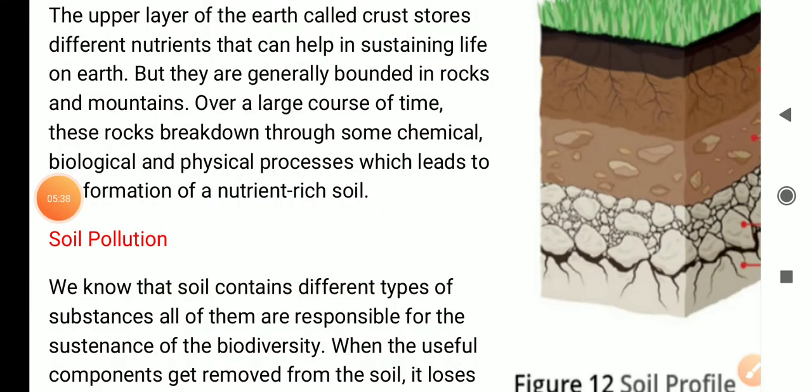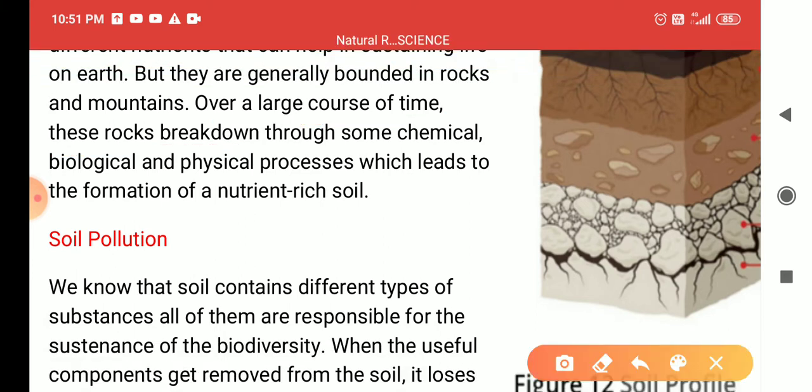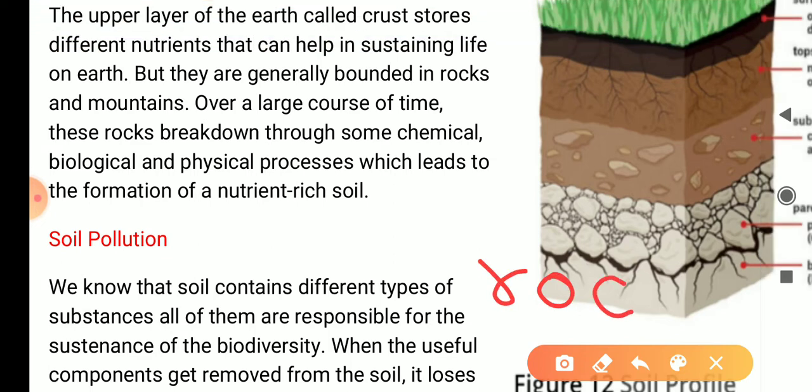Now the formation of soil. The formation of soil takes a large course of time. During this time, rocks break down into smaller pieces and these smaller pieces finally make soil. Here we can see these rocks are bigger in size, but slowly, because of the action of chemicals,